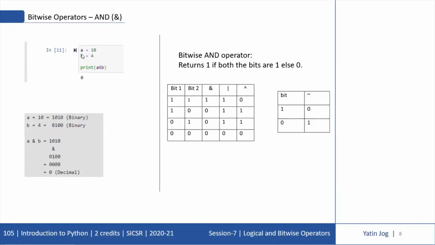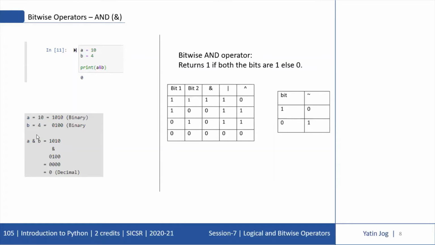In the code segment, we are taking two values, A with initial value 10 and B with initial value 4, and I'm trying to print A and B. A and B gives the output 0. Now let's see why the output is 0. When I say A equal to 10, the binary of 10 is 1010. And when I say B equal to 4, the binary of 4 is 0100.